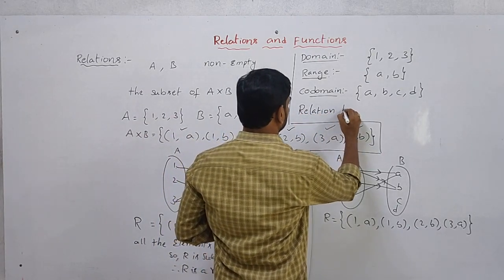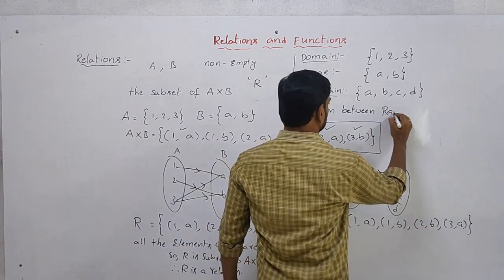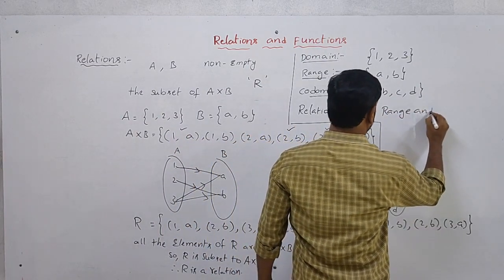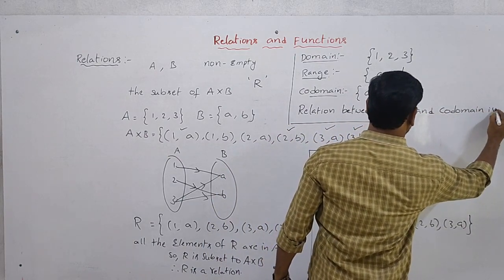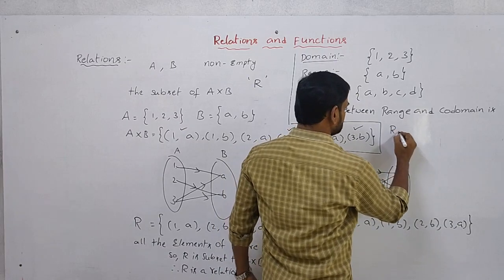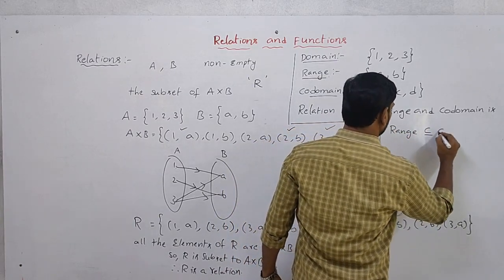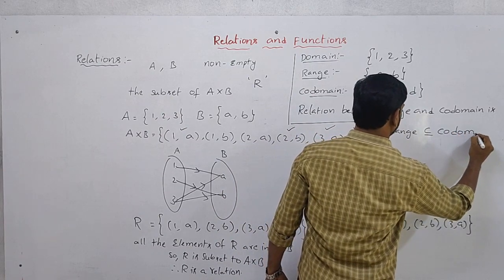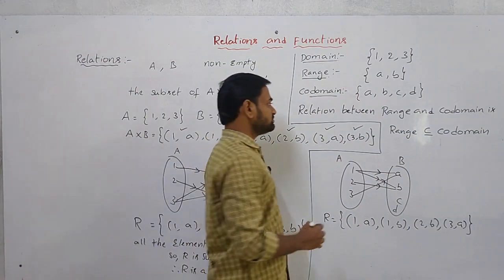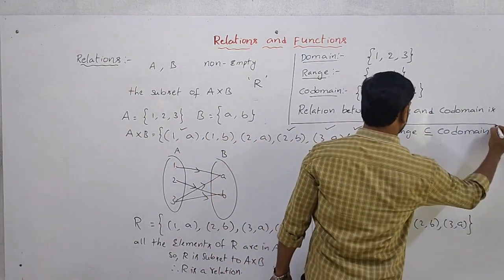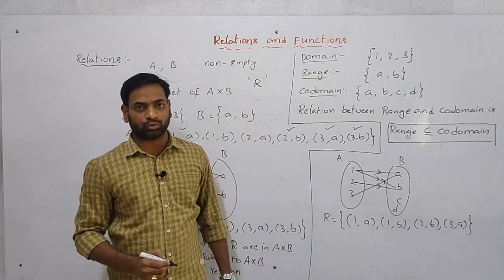The relation between range and codomain is: range is a subset of, or equal to, the codomain.